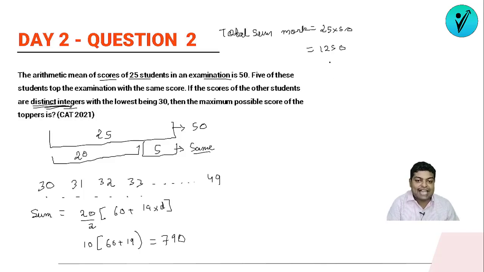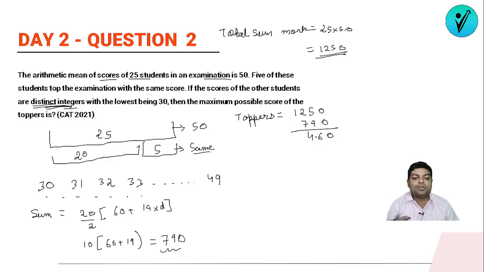The total marks has to be 1250, out of which the total sum of marks scored by these 20 people is 790. So what will be the marks scored by the toppers? The total marks scored by the toppers is 1250 minus 790. So 1250 minus 790 will be what? It will be 460. So 460 is the collective marks that the toppers are scoring.